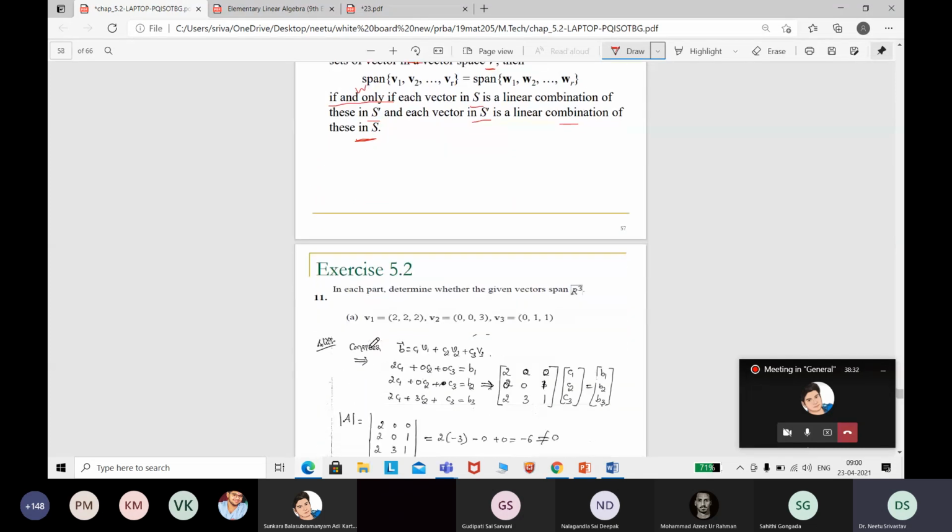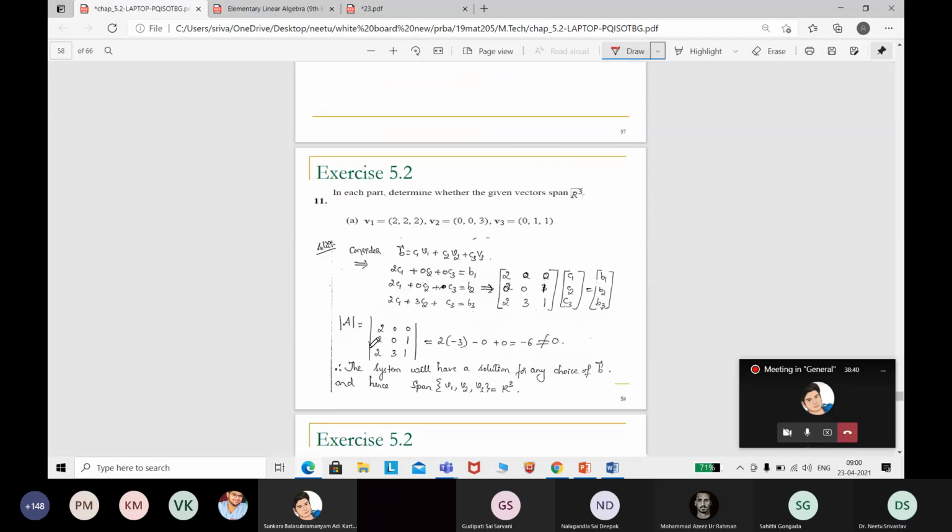Please remember this condition, under what conditions the two spans will be equal: when they are linear combinations of each other.